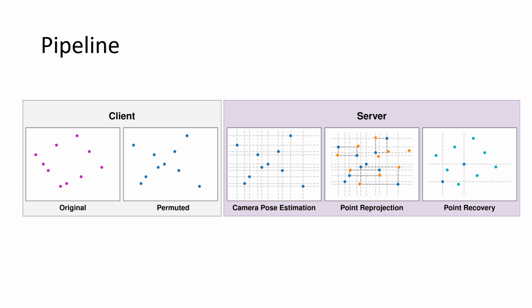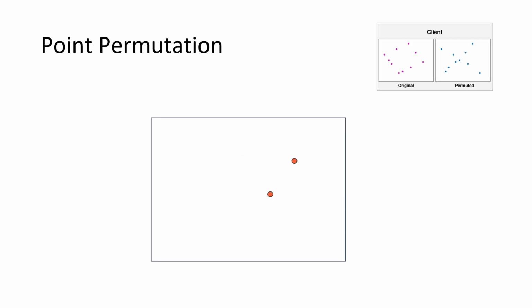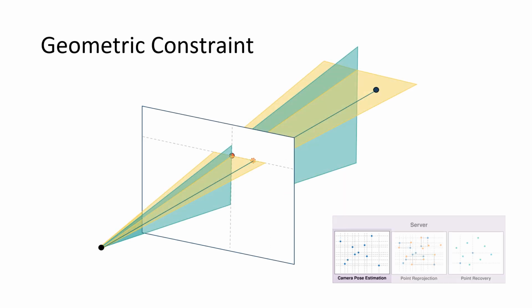The pipeline of this work is as follows. On the client side, points will be permuted. Then the permuted points will be uploaded to the server where camera pose estimation, point reprojection, and point recovery will be performed. For the point permutation step, we first pair up points and swap either their x or y coordinates. These permuted points still adhere to geometric constraints that their corresponding 3D points should lie on one of two planes passing through the permuted points.